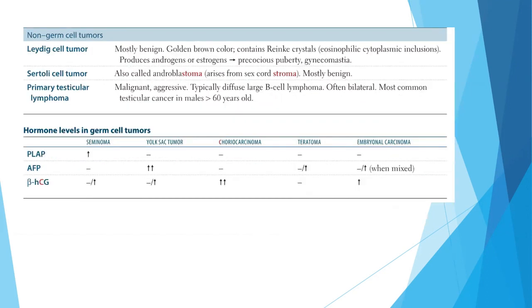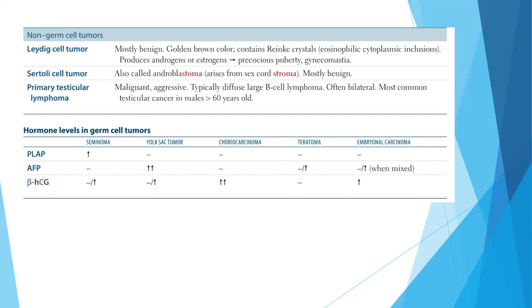Leydig cell tumor is also mostly benign. It is golden brown in color and contains Reinke crystals and produces androgens or estrogens and can lead to precocious puberty and gynecomastia. Sertoli cell tumor is also called androblastoma, and it is mostly benign. And there is something called primary testicular lymphoma, which is typically seen in males more than 60 years of age.